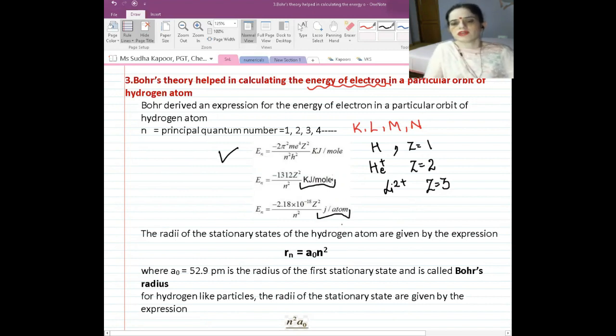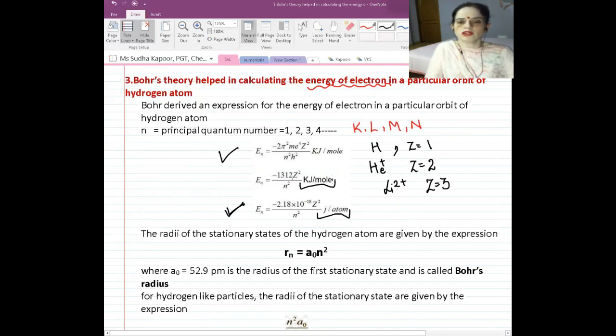There are various other ways also. In electronvolt also we can represent it, but in most of the numericals we use the value En is equal to minus 2.18 into 10 to the power minus 18 Z square upon n square. And in case of hydrogen atom, we are going to put Z equal to 1.